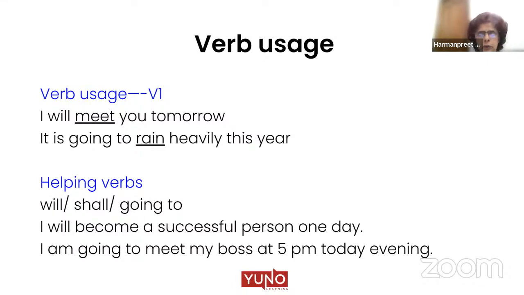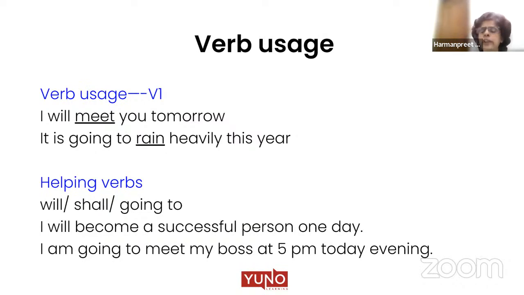And one more thing I would like to highlight here. Will is also used for future tense and going to is also used for future tense. But what is the difference between the two? See, very easily you can say, I will meet my boss at 5 o'clock today evening, or I'm going to meet my boss at 5 o'clock today evening. Both are correct. But what is the difference?